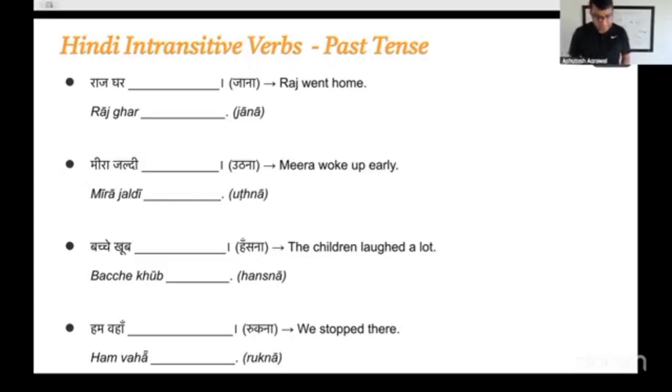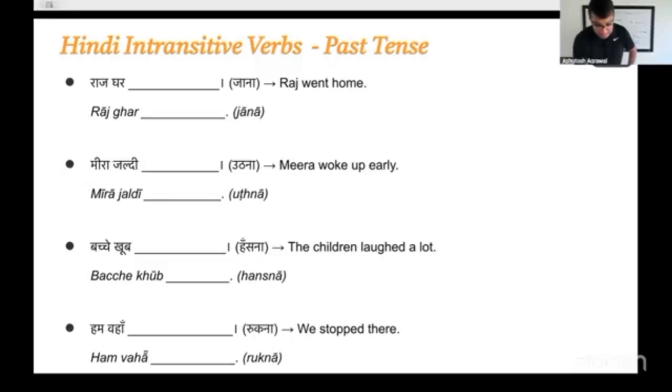Let's fill in the blank here and figure out what is the right form of the intransitive verb that we'll use in the past tense. Raj, Gar, and we have to use the right form of the intransitive verb jana. Okay, based on the rule, it will be Raj, Gar, Gaya.